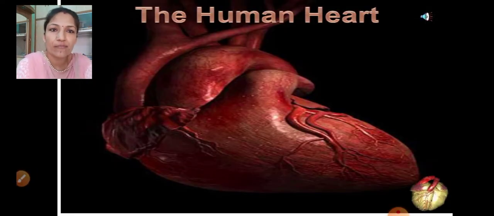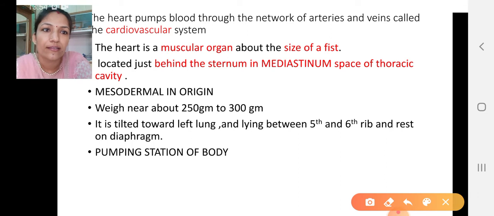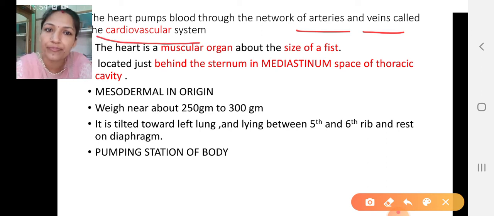Now we'll talk about the human heart in detail, the external structure and the internal structure also. This is, you can see, actually how the heart looks. Now the heart, we have already talked about, it is the pumping station of the body. Okay, and the blood which is pumped by the heart will travel through the blood vessels, that is the arteries and the veins. Okay, so completely it is going to form a cardiovascular system.